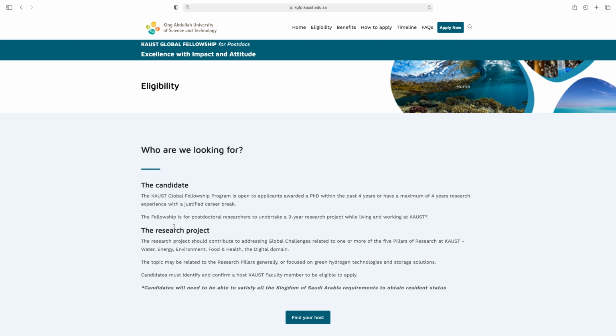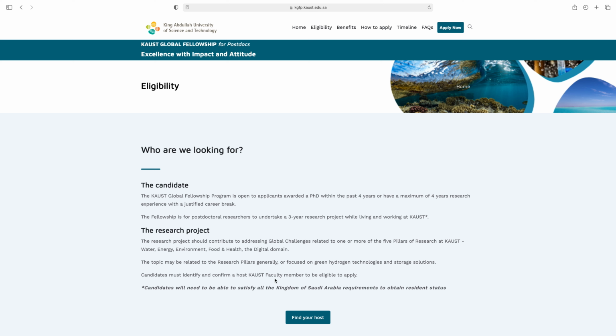The fellowship is for postdoctoral researchers to undertake a 3-year research project while living and working at KAUST. The topic may be related to the research pillars generally or focused on green hydrogen technologies and storage solutions.